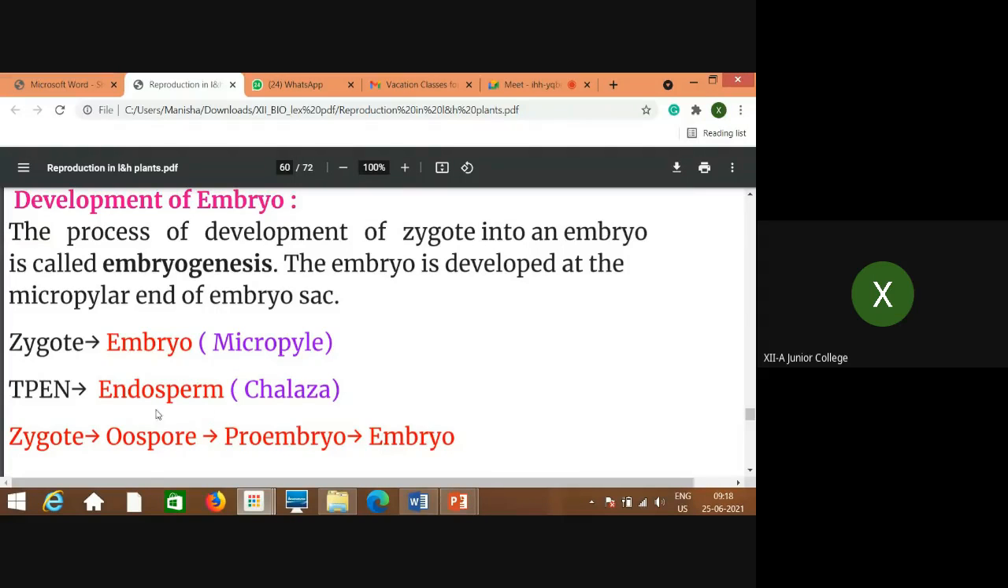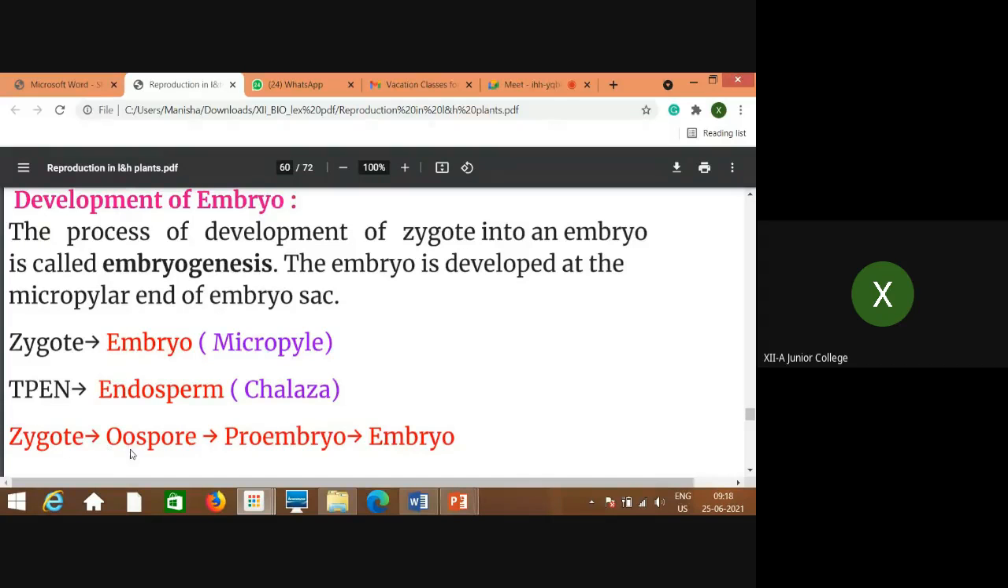Now what happens to this first, that is the zygote? The zygote forms a wall around itself and it is called oospore. It looks like a spore, and the word oo is generally related to egg, because the egg, by the fusion of male gamete, got converted into zygote, right? So just remember, it is a spore-like structure.